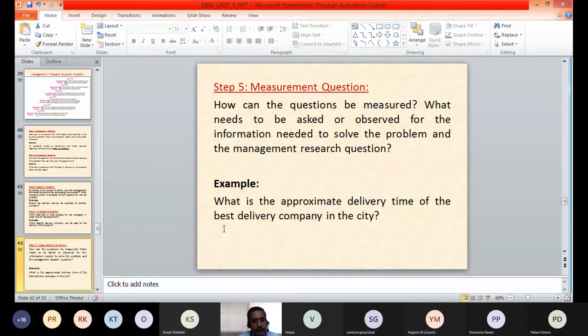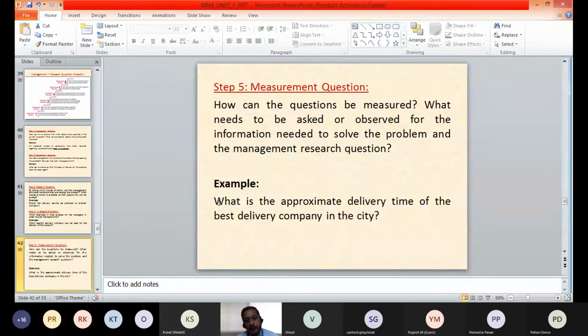The question is what is the approximate delivery time of the best delivery company in the city. By understanding this, we can probably solve this management problem. Our main management question was, how can we avoid the delay in the delivery of the product? That was our main management question in this particular example. So now, to solve this management question, we have framed the measurement question: what is the approximate delivery time for the best delivery company in the city.